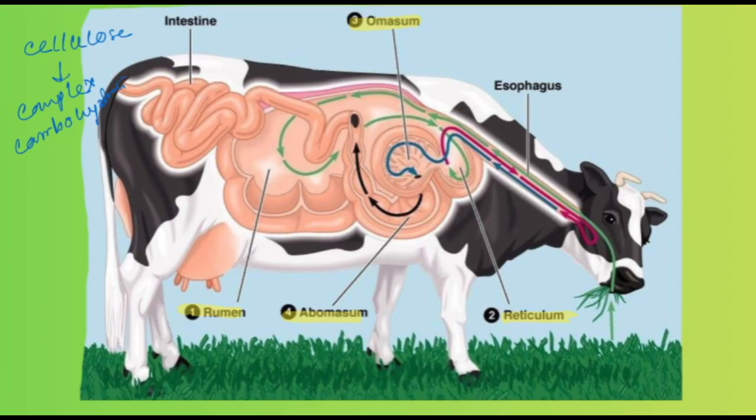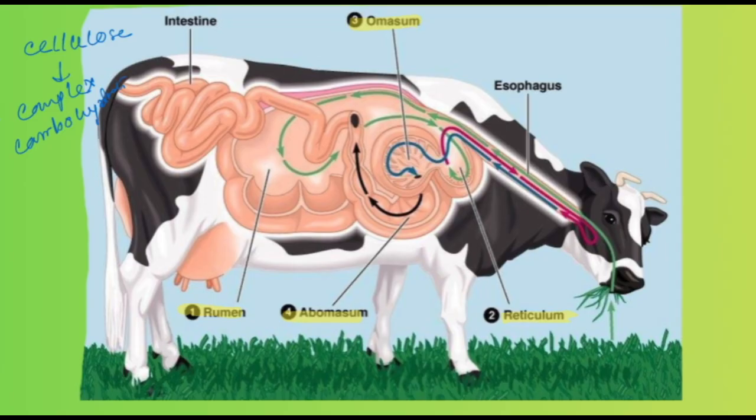Okay, now first of all, they just swallow the grasses very quickly. We can often see that the cows or the buffaloes rapidly swallow the grasses. Then the grasses go to the esophagus, and then come into the rumen part.